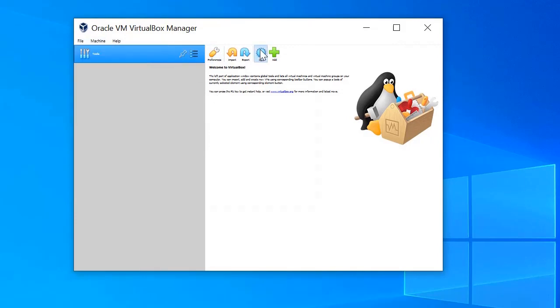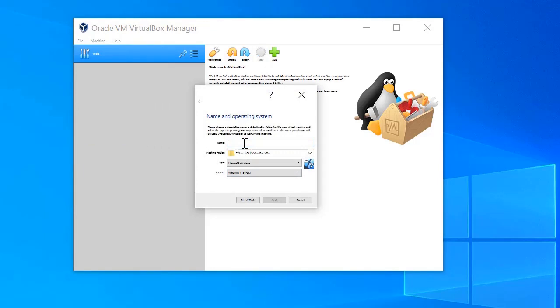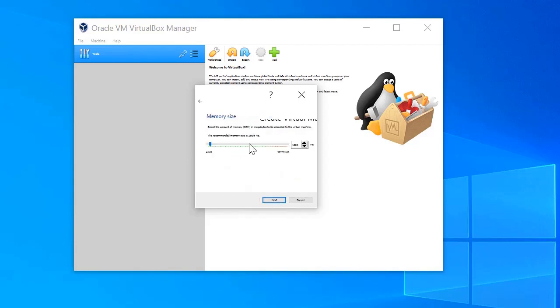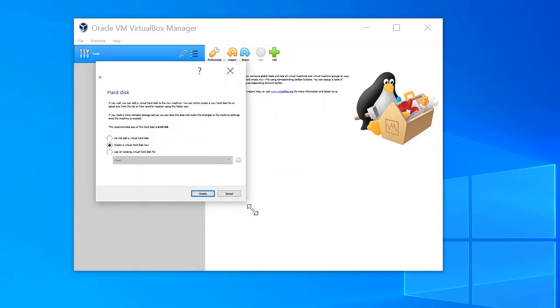We need to prepare our virtual environment. We need to create a new virtual machine. It is openSUSE, that is the environment we will use. Allocating some RAM and creating a virtual disk.